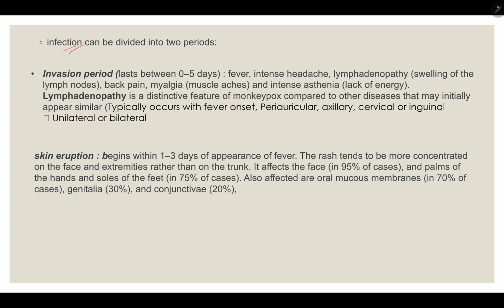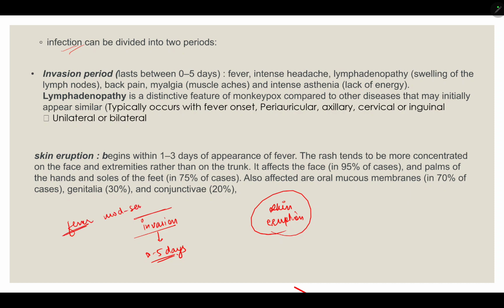The infection phase is divided into two parts basically. One is the invasion phase and the second is the skin eruption phase. The invasion phase is usually 0 to 5 days, in which the patient has fever, usually moderate to severe grade, associated with chills and rigor.